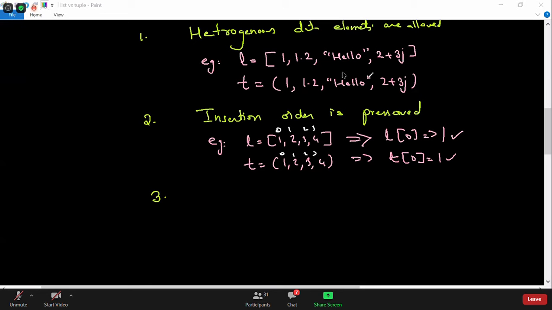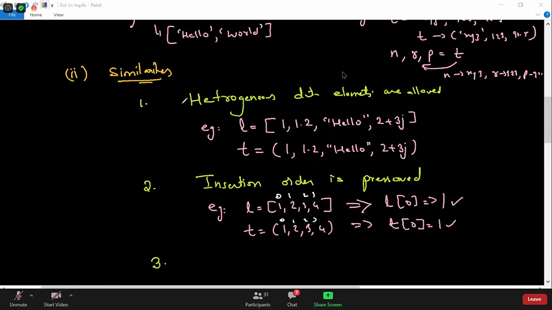We are actually talking about the similarities, like how they are similar to each other. So both allow heterogeneous data elements, and both preserve insertion order. Heterogeneous data elements means you can have multiple data elements of different data types. Insertion order means the order will be preserved, it's not going to change. That's why you can access them with the index value.